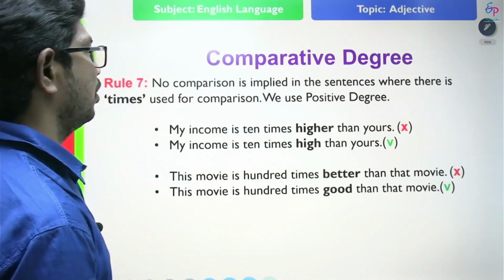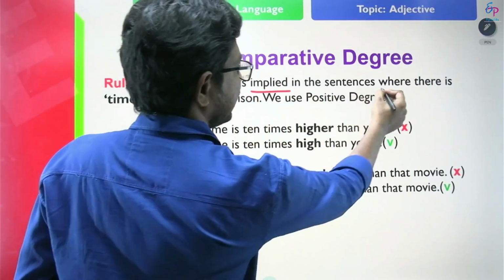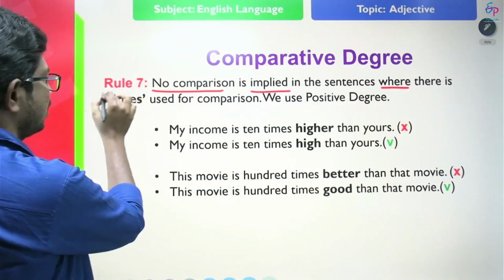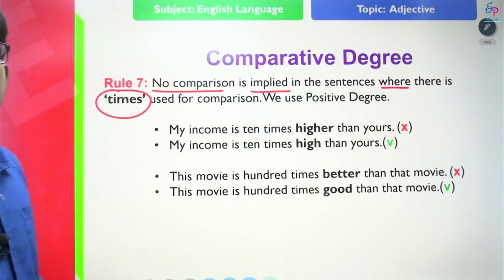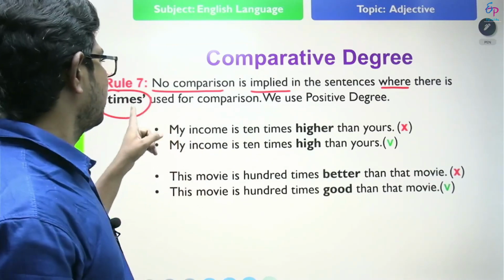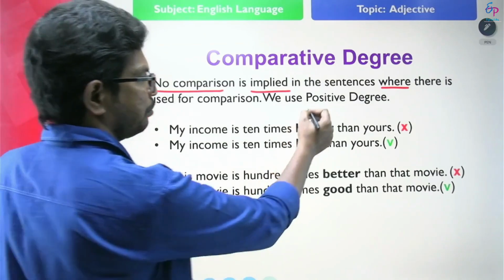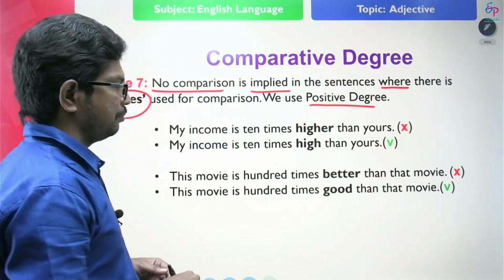See the next rule of comparative degree. No comparison is implied in sentences where the word times is used for comparison. So we use only positive degree. Look at the example.